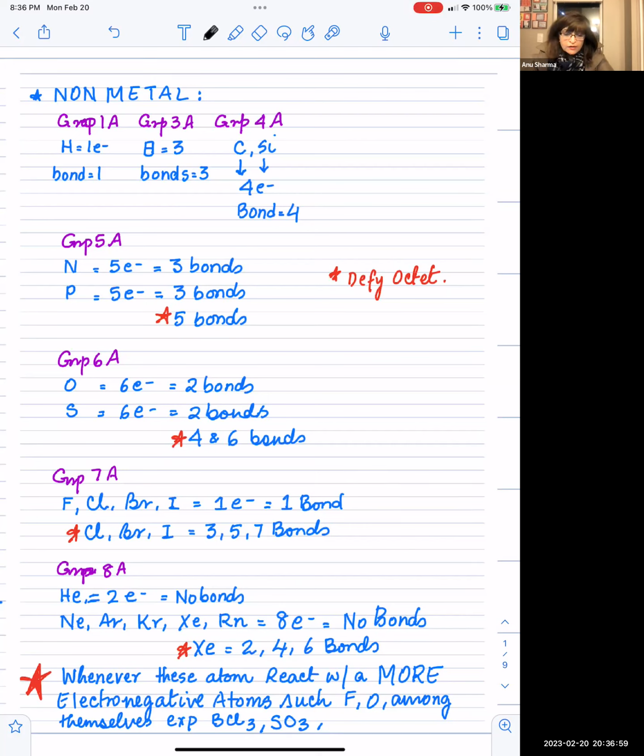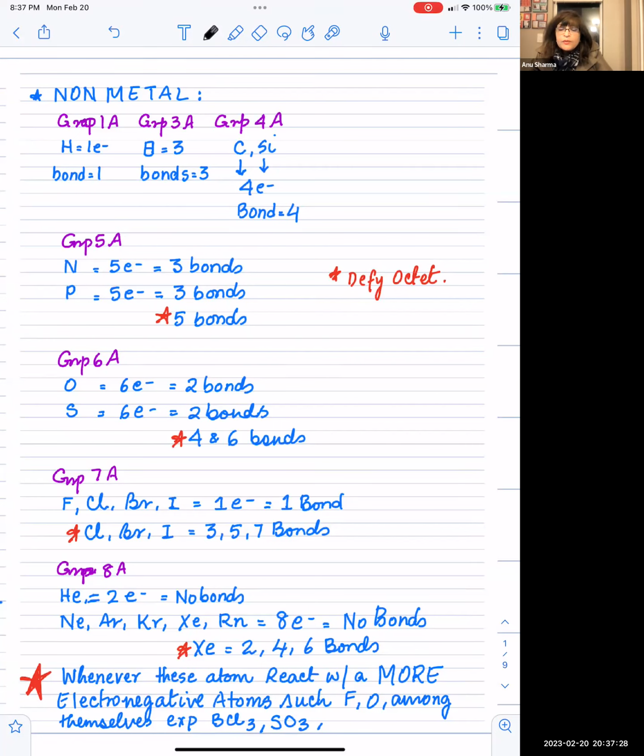Okay, group 3A, there is boron. There are elements that go through the process of hybridization. That is beyond the introductory course and only covered in higher level courses. But for now, you should just know that hybridization is a process that exists in bond formation. So here we have group 3A, boron. It will only form 3 bonds.